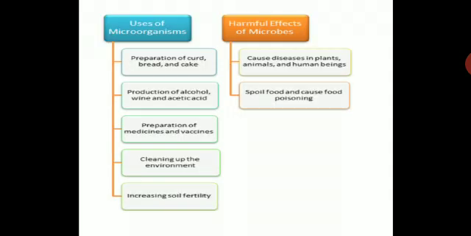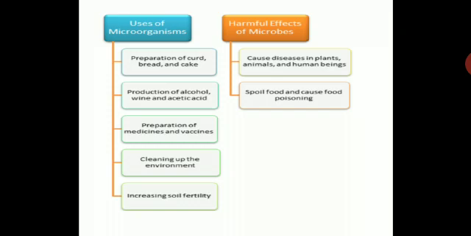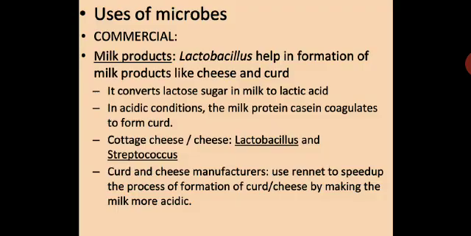Now, uses of the microorganisms and harmful effects of microbes. So there are uses as well as harmful effects. Some are useful, some are harmful. Useful: preparation of curd, bread and cake, production of alcohol, wine and acetic acid, preparation of medicines and vaccines.